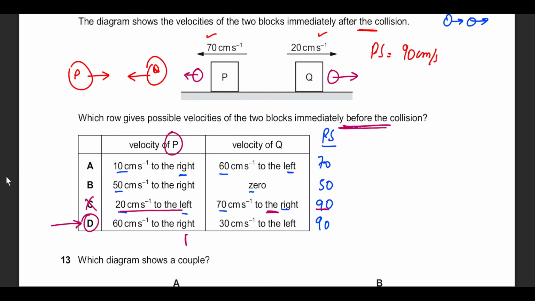Yes, P has to go right and Q has to go left to be able to get into this situation after bouncing off. Okay.